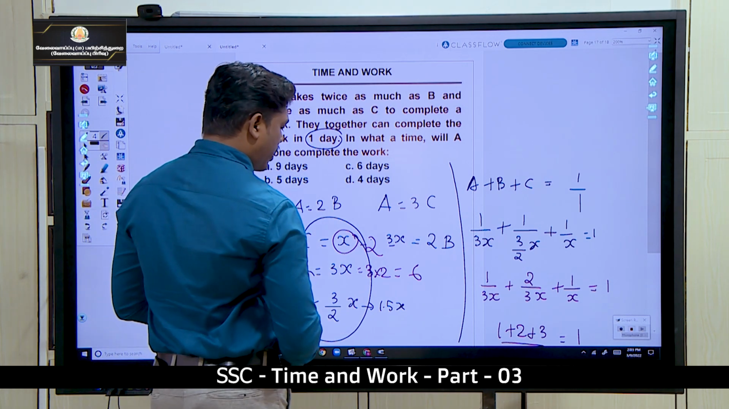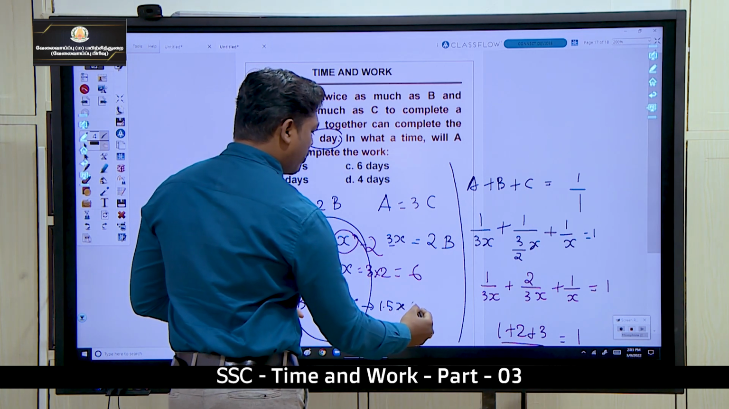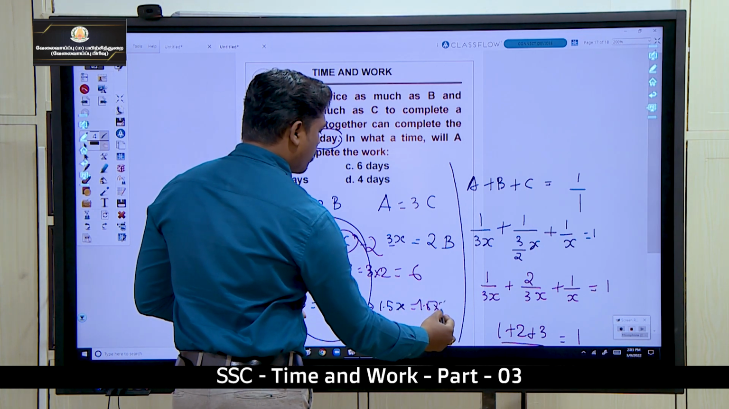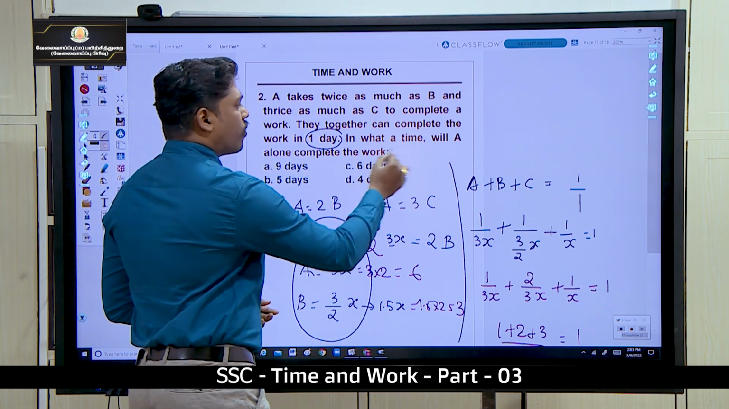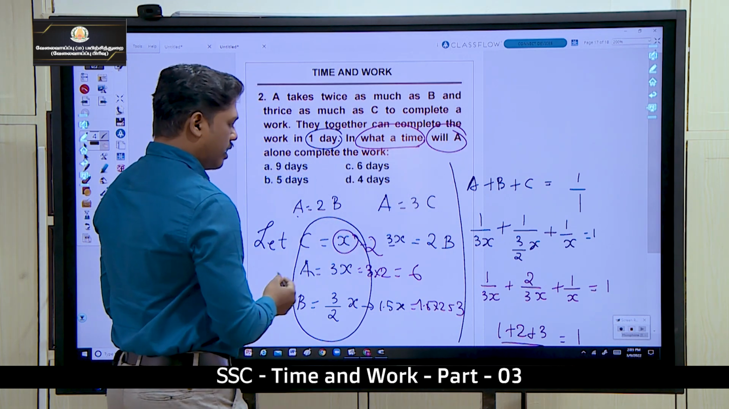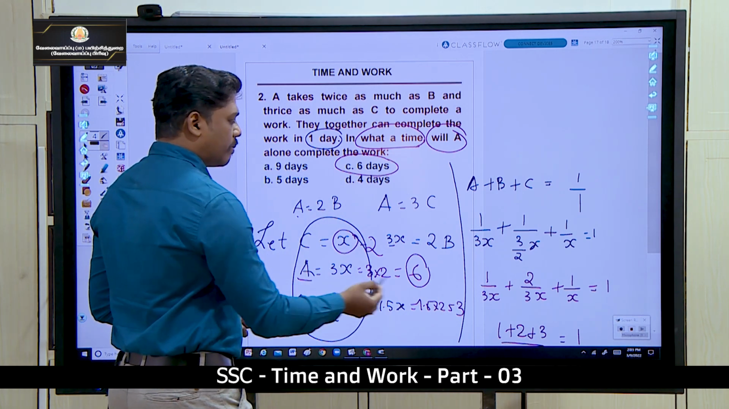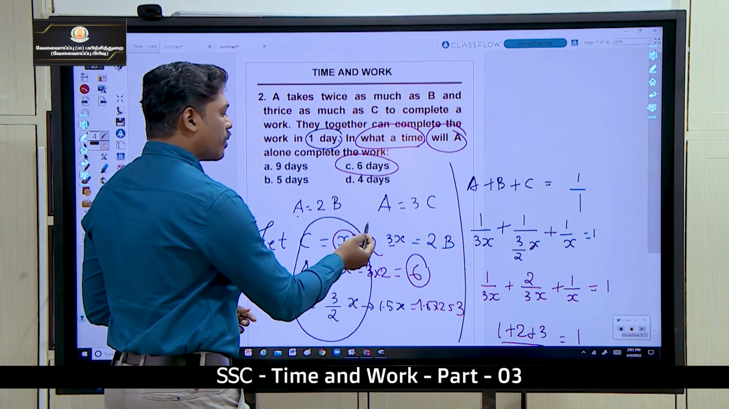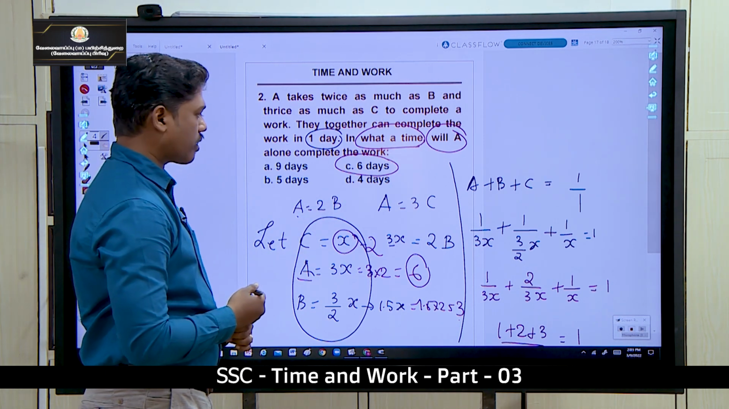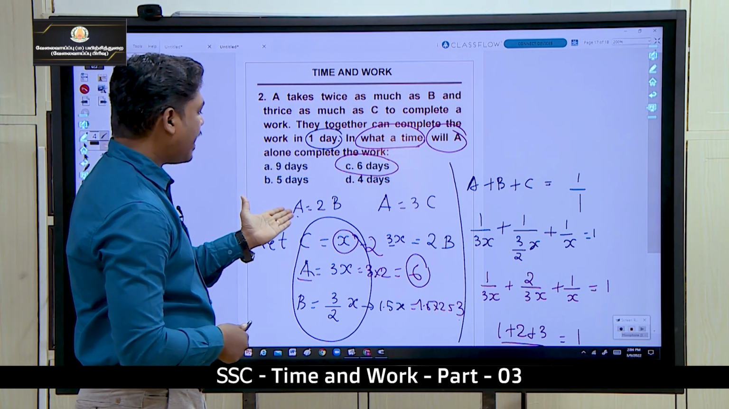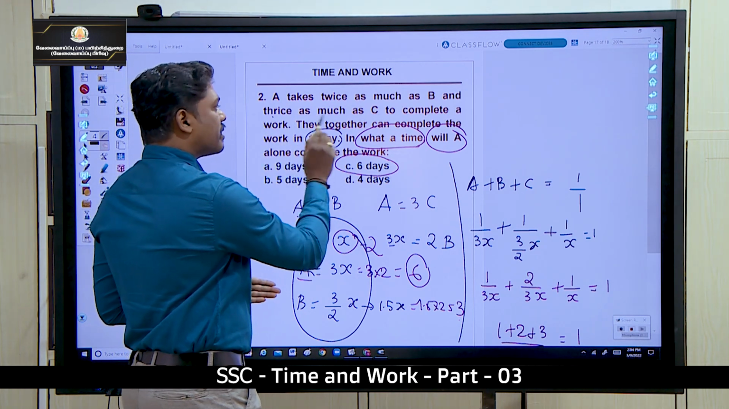Okay, what about B? B is 1.5 into 2, B can do in 3 days. Okay, so what they are asking here is, in what time can A alone complete? A alone can complete the work in 6 days, B alone can complete in 3 days, C alone can do in 2 days. So here I am finding using 1 day work. Okay, A takes twice as B.